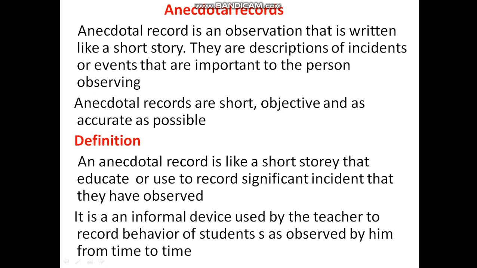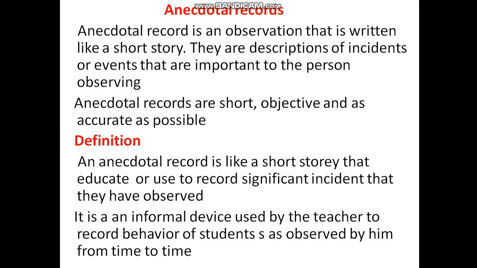Next is anecdotal records. An anecdotal record is an observation that is written like a story. After the observation may be an incident or a behavior, and that incident or behavior is written like a short story.